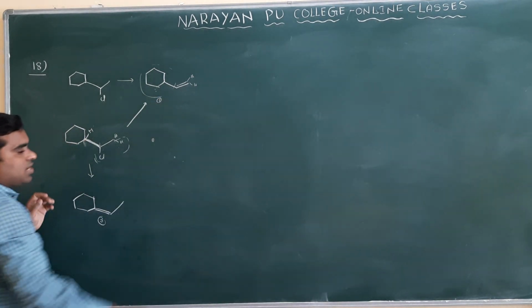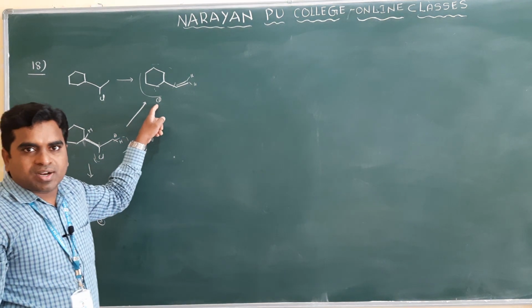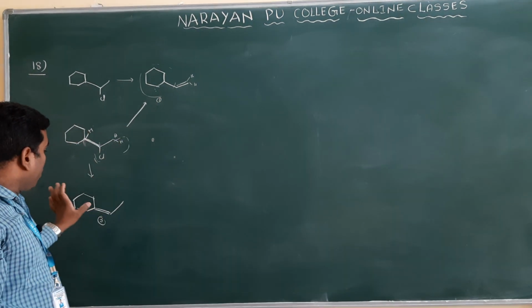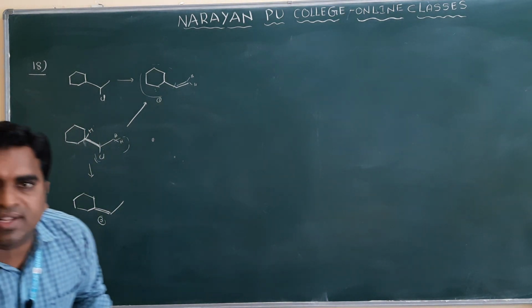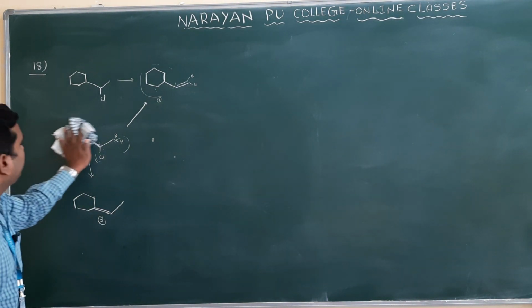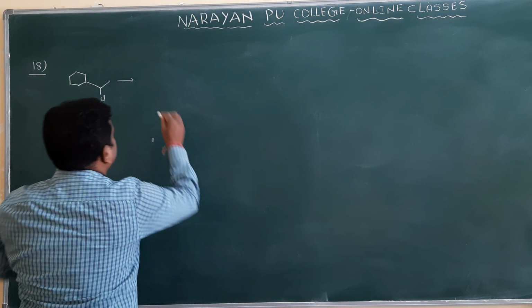Only one substituent. Which one is the major product? This is the major product and this should be the minor product. Clear? But they are asking, they don't want this, they want only this one. So which conditions you have to maintain, that they are asking. Clear? So you know that for an elimination reaction we have to use the base.